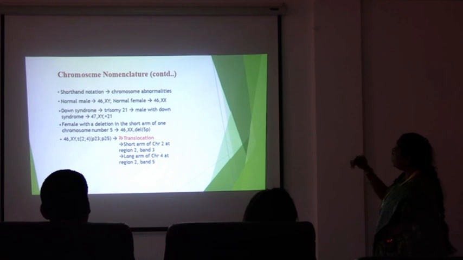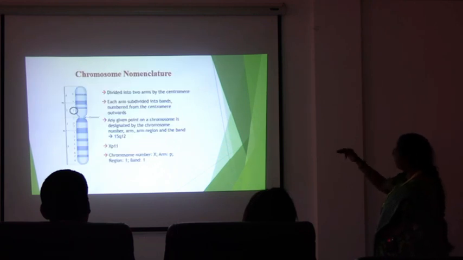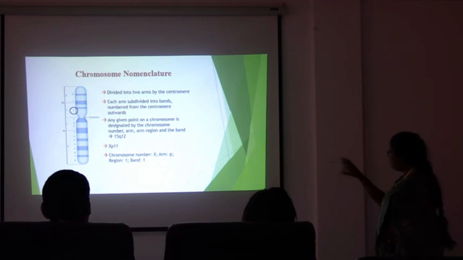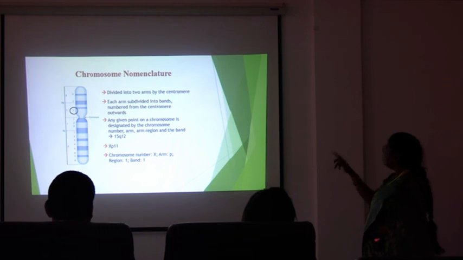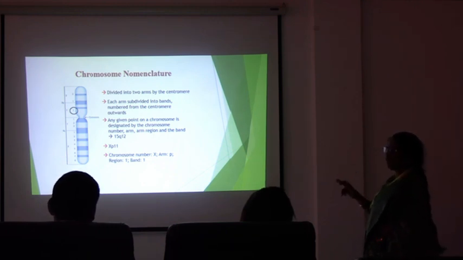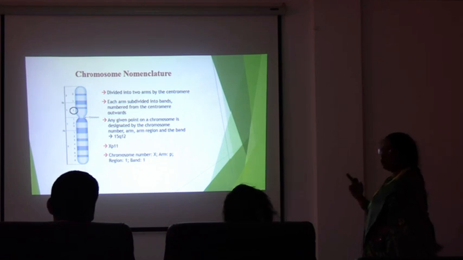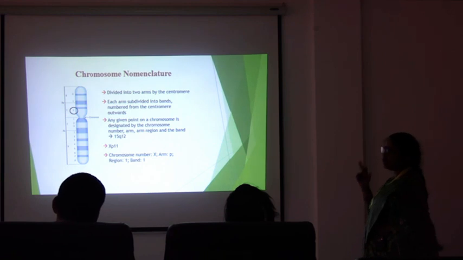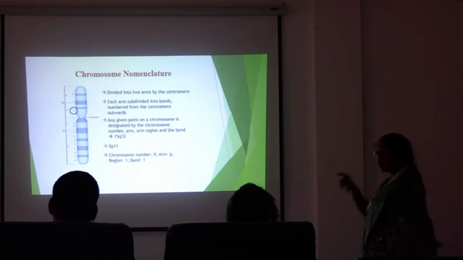So here, from the centromere, we will be numbering the regions: arm, region, then the band region, which we will mention for each patient. If there is any abnormality, we will mention it as 15q12. Here, 15 indicates the chromosome number, q indicates the long arm of the chromosome, 1 indicates the region, and 2 indicates the band position on region 1. So this is the nomenclature we will be giving.